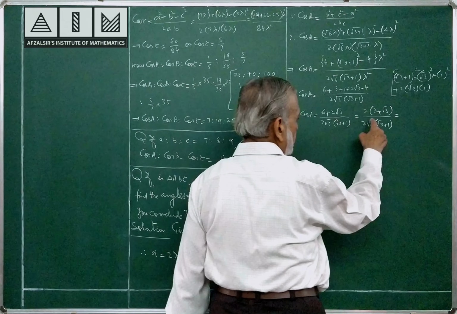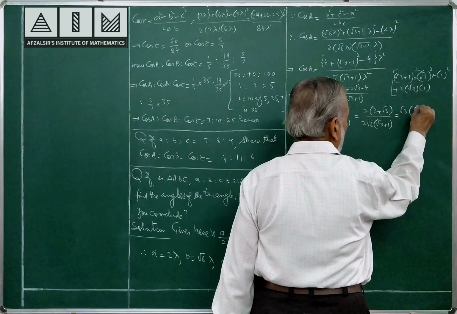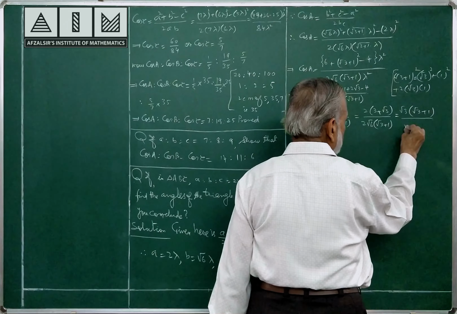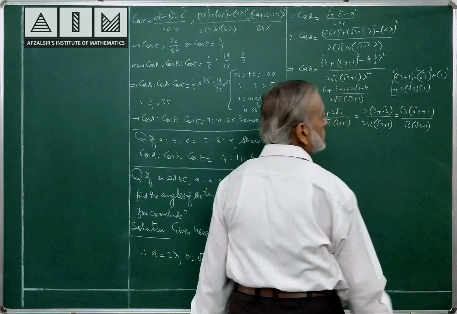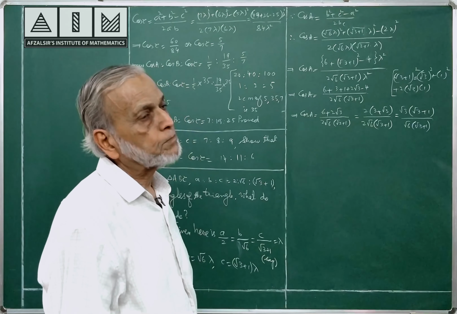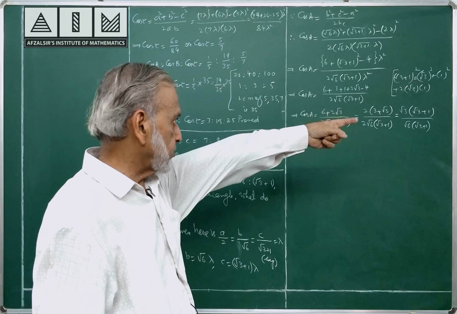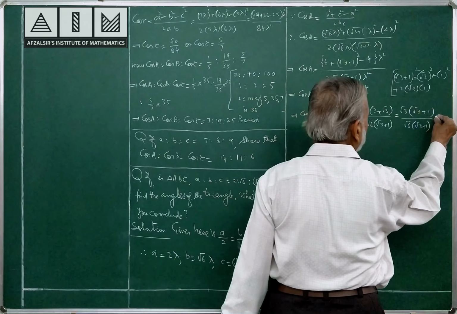This 2 will cancel. Here root 3 is common. Check up the work. In the numerator, after cancellation of 2, root 3 is common, root 3 plus 1 in the denominator. This will cancel, giving you 1 by root 2.